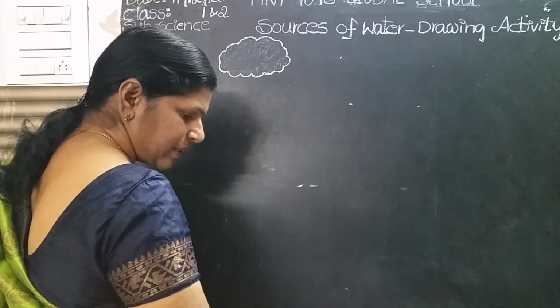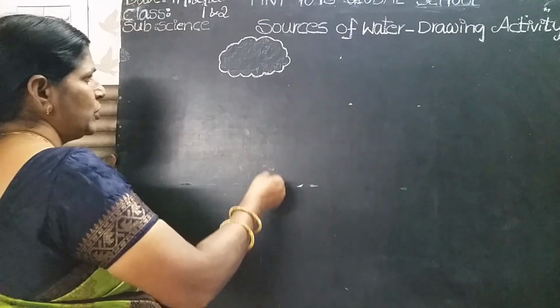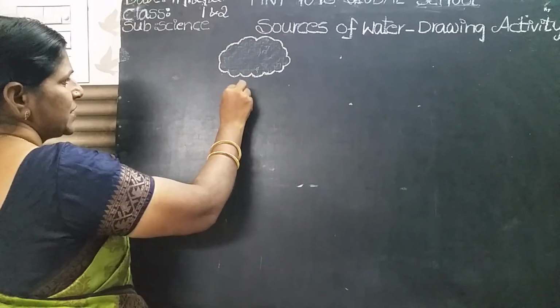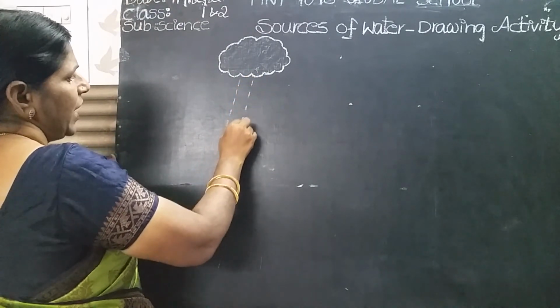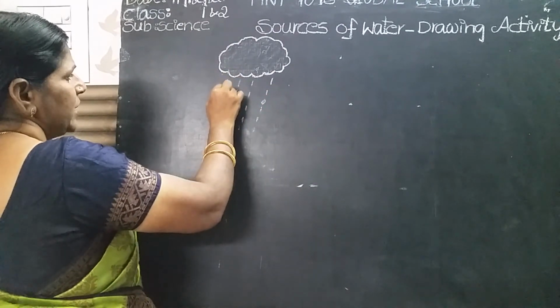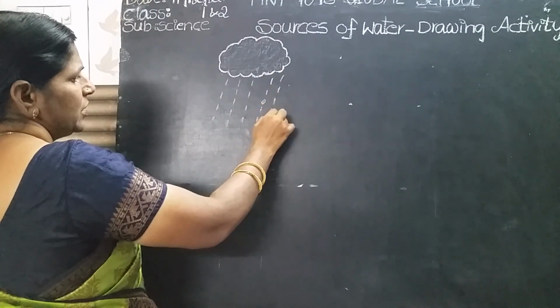Now you can put small lines as rain. Yes, like this. Droplets like this. You have to put small lines, children.